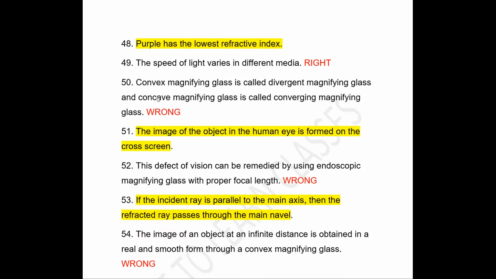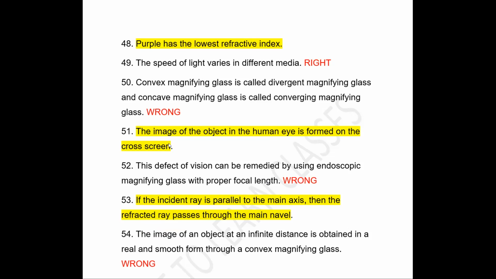Next question is, speed of light varies in different media. Yes, light travels with different velocities in different media, so our statement is right. Next is, convex magnifying glass is called diverging and concave magnifying glass is called converging. It is wrong. Convex glass is called converging and concave is called diverging. So the statement is wrong.